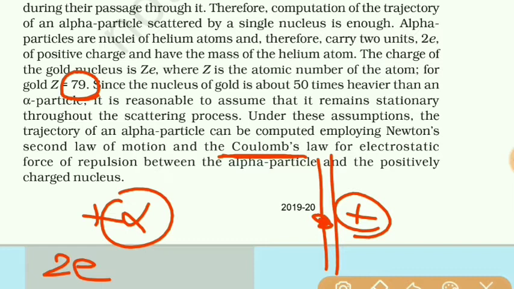So when the alpha particle approaches the gold, there will be a repulsive force, and due to that repulsive force, it gets deflected from its path.